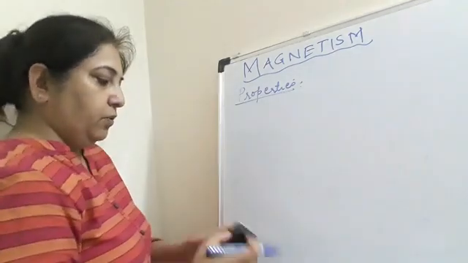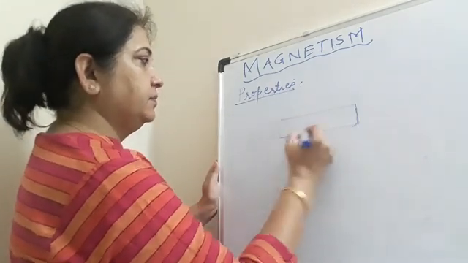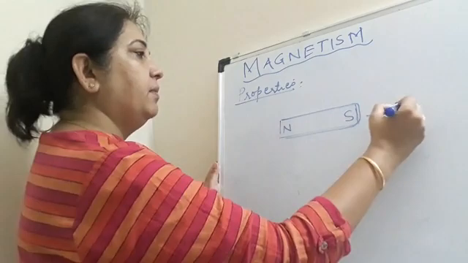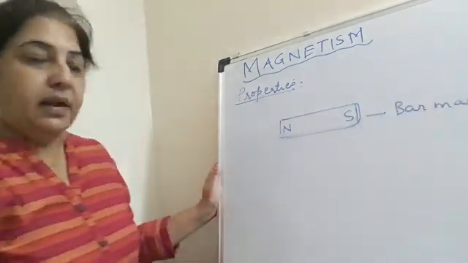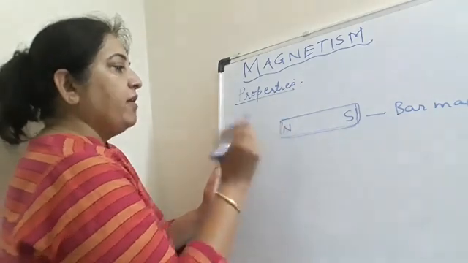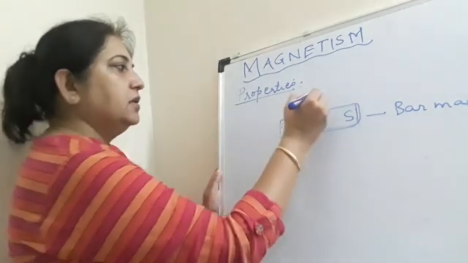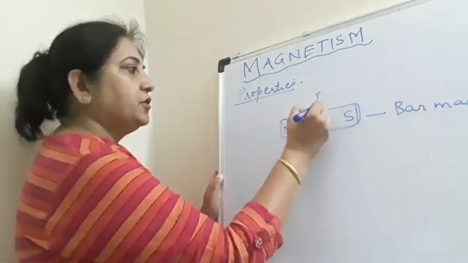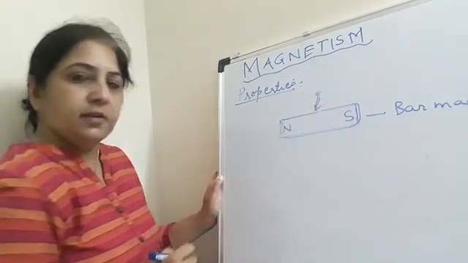Now, one more property. This is a magnet. You know what shape of magnet this is called? This is called a bar magnet. Okay, this is a bar magnet. Now, if I bring any metallic or iron substance close to this magnet, there will be attraction. So you will find that this pin or this object gets attracted to the magnet.